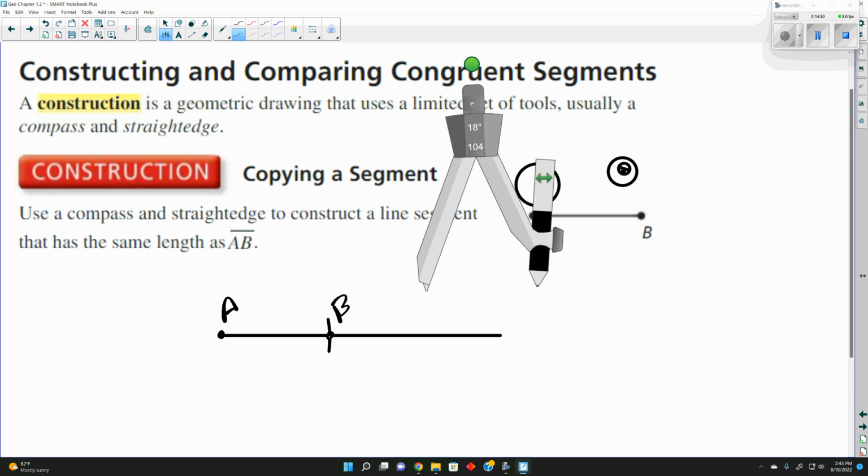This one's a little bit rusted, but also they are a little sharp. But we don't do too much with the compass. Okay, so we can create lines, we can copy shapes, we can copy figures with them. So they're used for copying.